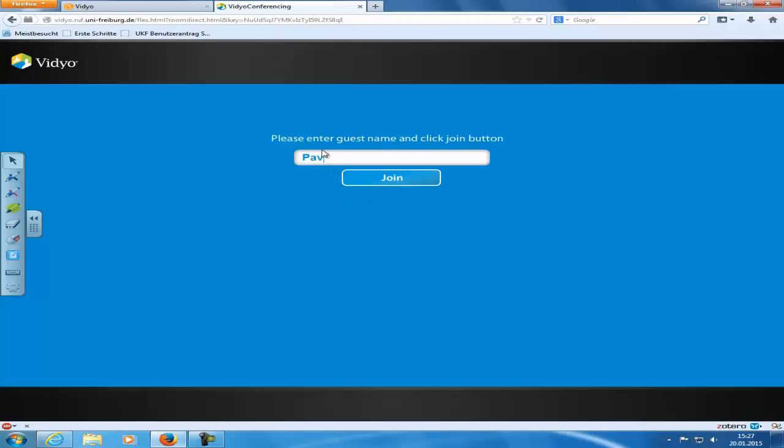In the appeared window, you will see a proposal to register in the system. Enter your first name and your second name, and then click the Join button.